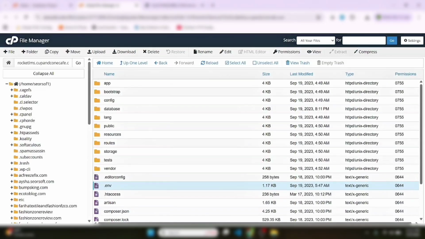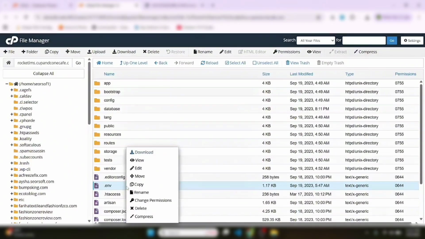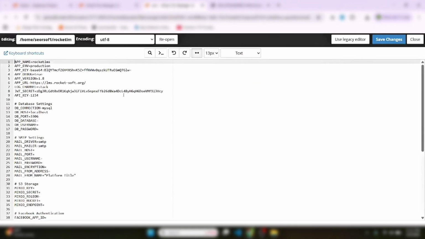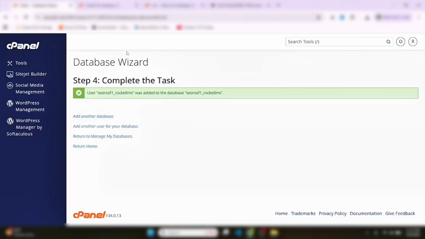Then we go back to our folder. We have to edit the environment .env file. We have the database password empty. Paste the database password. Copy the database user.